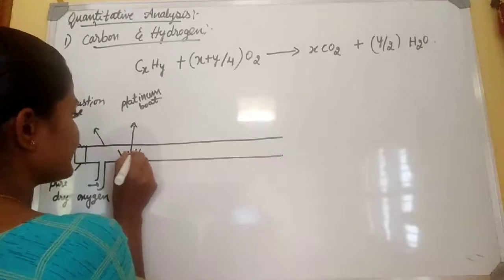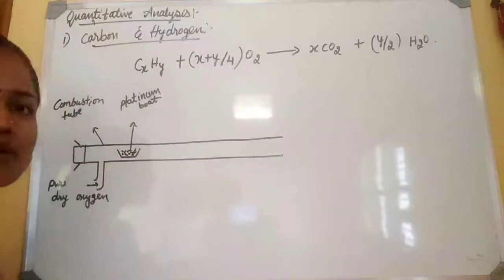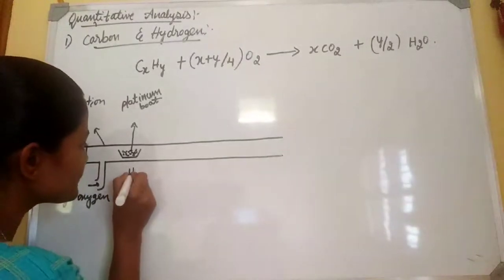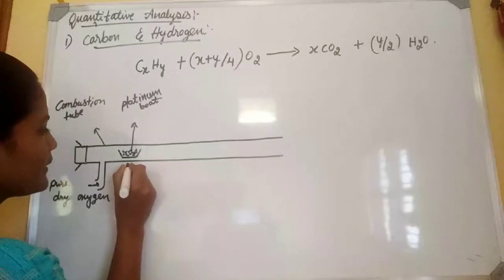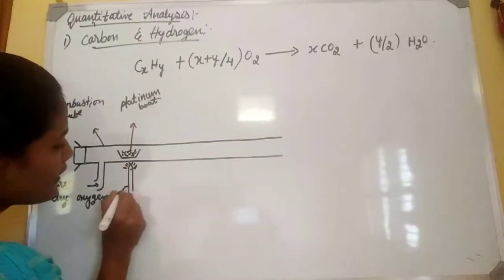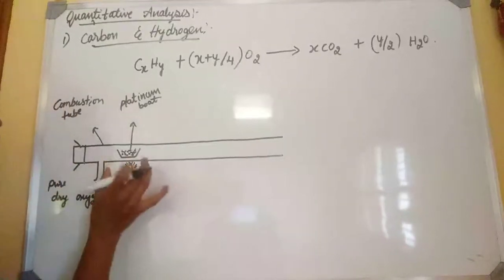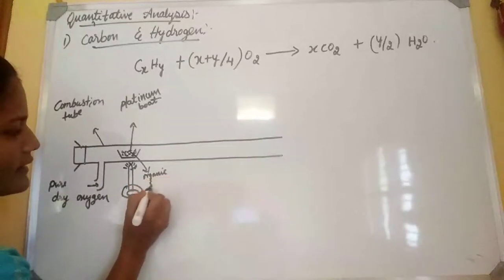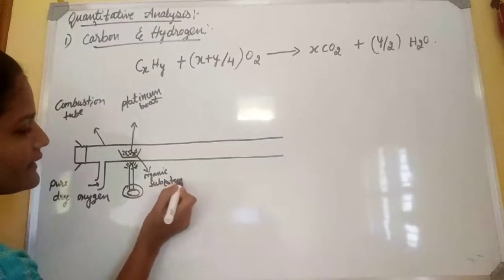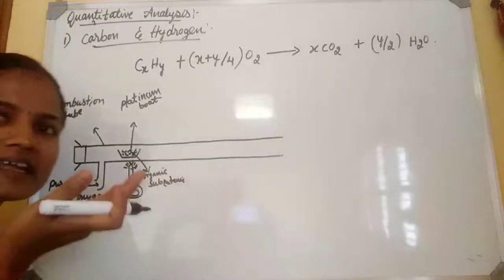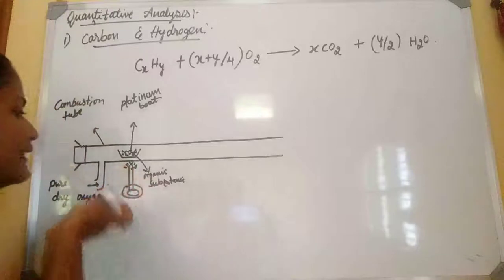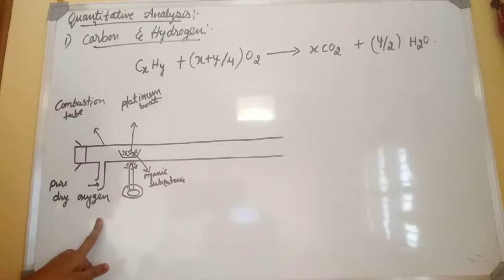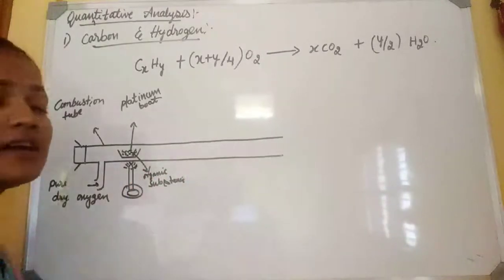This is an organic compound in a platinum boat. We are heating this substance with a Bunsen burner. We are taking the organic substance in a platinum boat and heating it by applying pure dry oxygen, with copper 2 oxide.